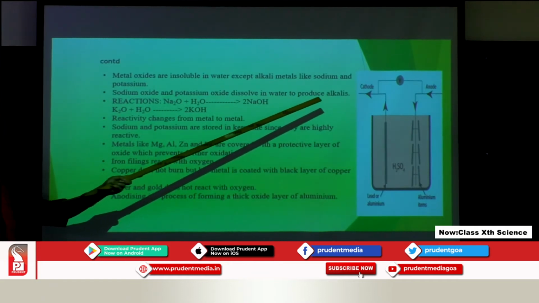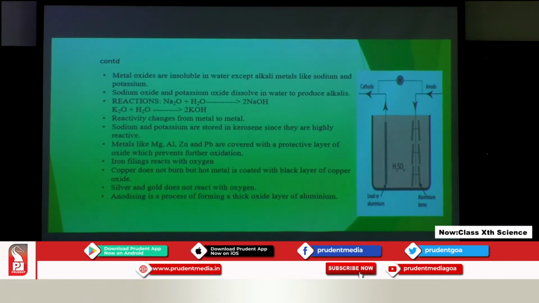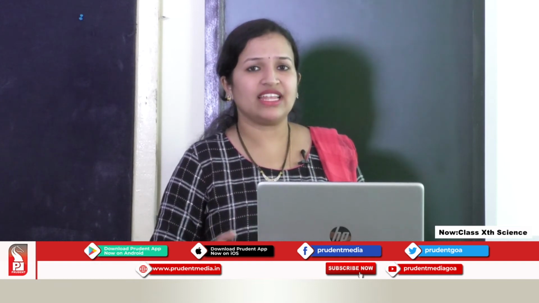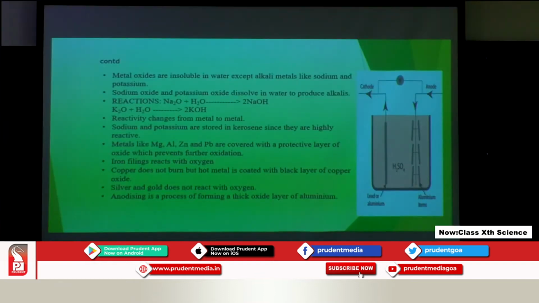Both the electrodes are connected to a battery. When electric current passes through this circuit, the sulfuric acid present in the tank releases oxygen. Oxygen is liberated from the electrolyte. It gets dissociated and ions are formed, oxygen ions.